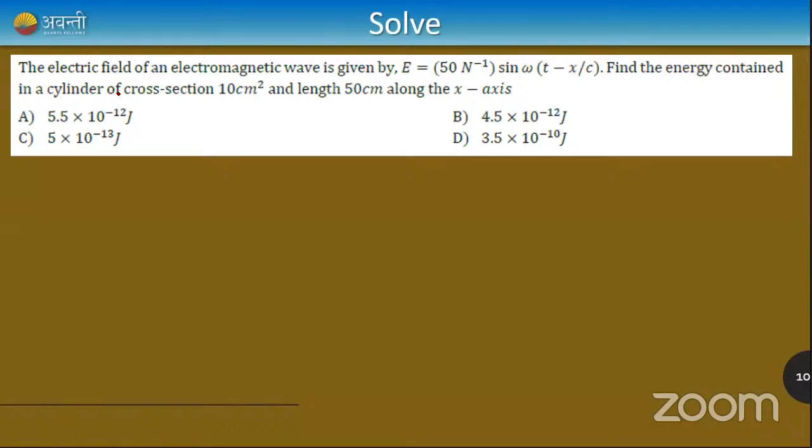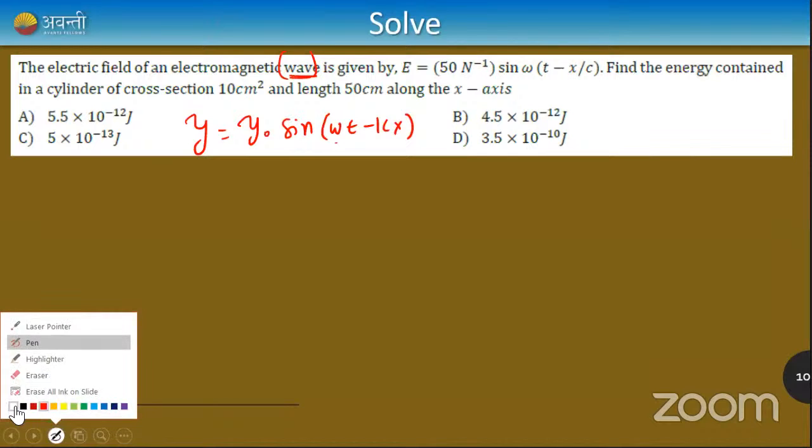So here the question is the electric field of an electromagnetic wave. Remember, whenever there comes a word wave, you can write wave as y is equal to y naught sine omega t minus kx. This is the wave equation you learned in the 11th standard, where y is called the displacement, y naught is the maximum amplitude, omega is angular frequency, t is time, k is wave number, x is displacement in x direction. So whenever you see wave, you can use this kind of equation. And here electric field can also be expressed in the same way.